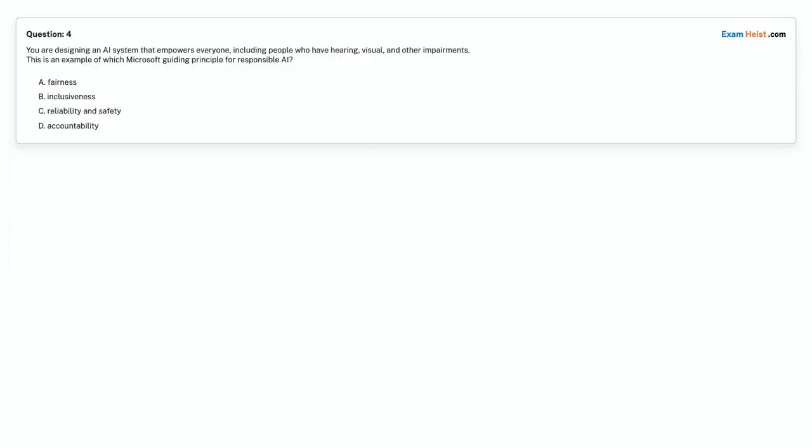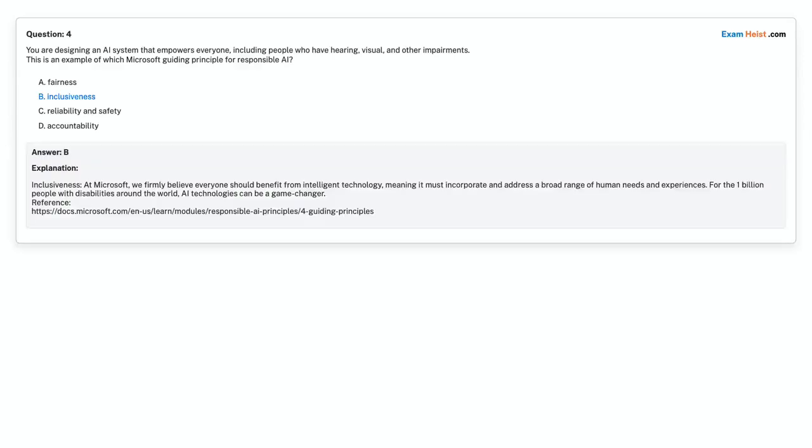Question 4. You are designing an AI system that empowers everyone, including people who have hearing, visual, and other impairments. This is an example of which Microsoft guiding principle for responsible AI? Option A, fairness. Option B, inclusiveness. Option C, reliability and safety. Option D, accountability. Choose the correct answer. Correct answer is option B, inclusiveness.